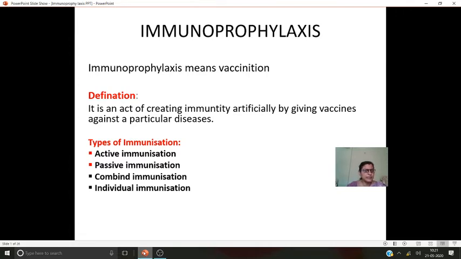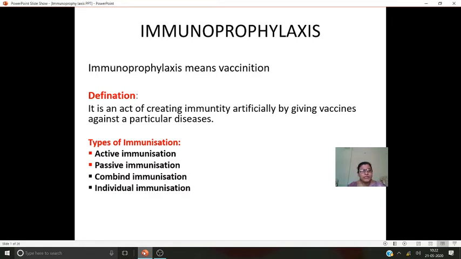Immunoprophylaxis is immunization. Immunization is to produce a degree of resistance sufficient to prevent the damage which occurs to the body against infections, against natural infections. So, immunization against infectious diseases is called immunoprophylaxis. It is an act of creating immunity artificially by giving vaccines against a particular disease. That is the definition.